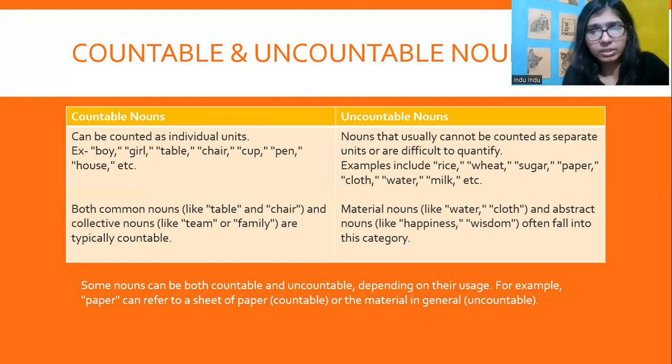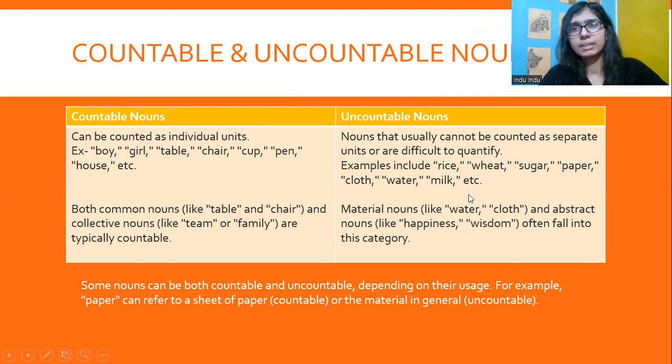Some nouns can be both countable and uncountable, and it depends on their usage. For example, paper can refer to a sheet of paper, which is countable, or it can refer to the material in general, which is uncountable. Right? So it's important to note the difference between uncountable and countable nouns, and it is also important to remember that material nouns and abstract nouns fall into the category of uncountable nouns.